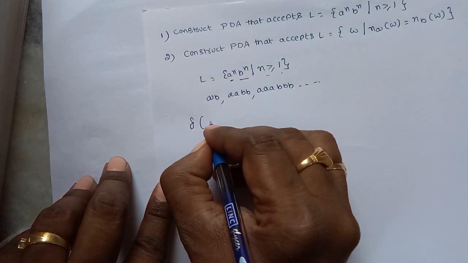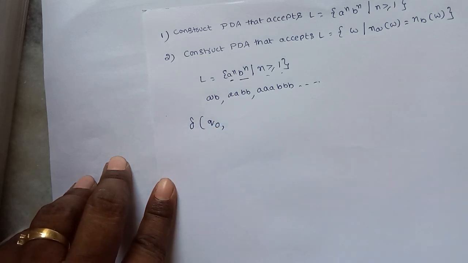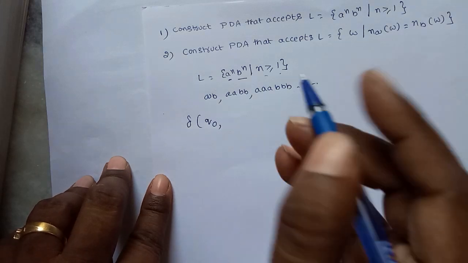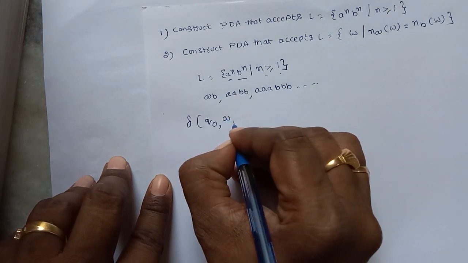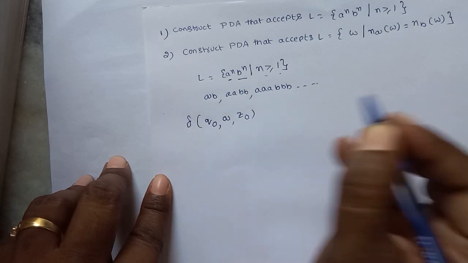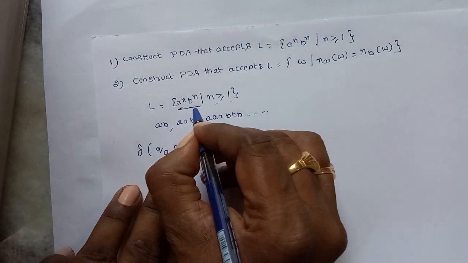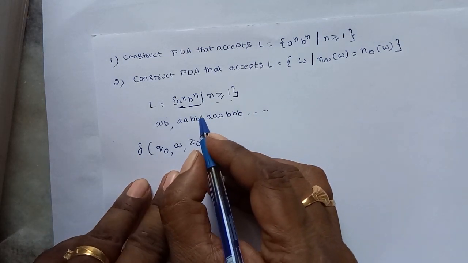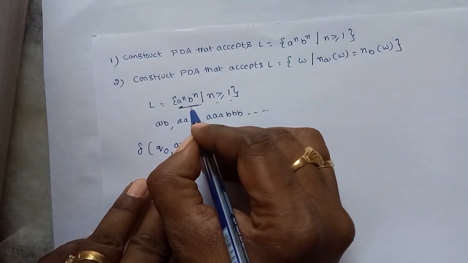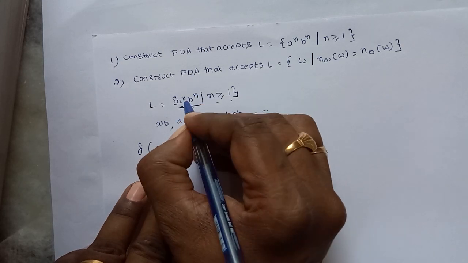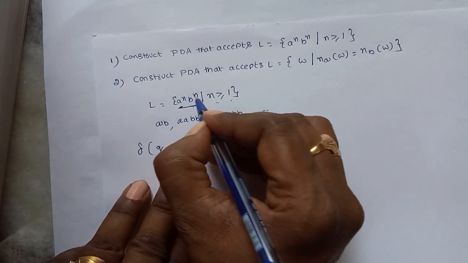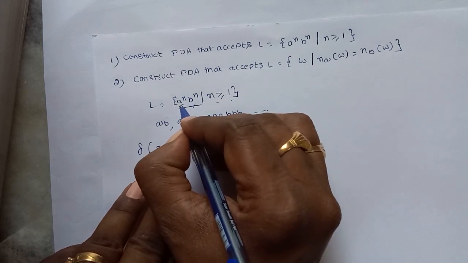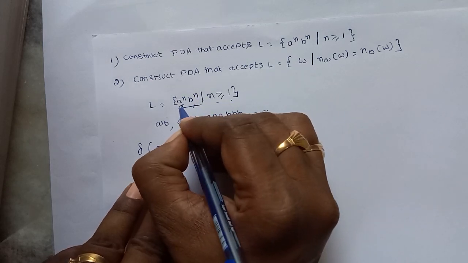Delta of, if we are at state Q naught, if the input is A and the top of the stack is Z. Here, what is the logic we are following, before writing the description? We have to construct a pushdown automaton that accepts equal number of A's and equal number of B's. That means we have to remember how many A's occurred.